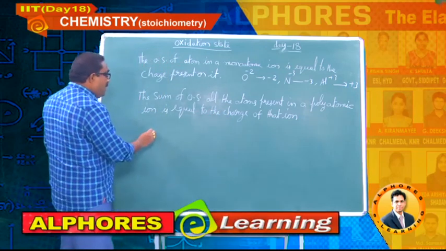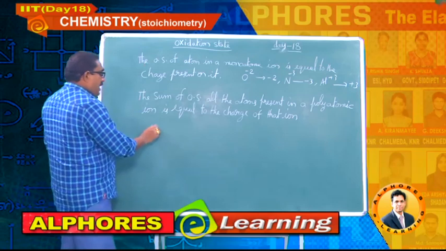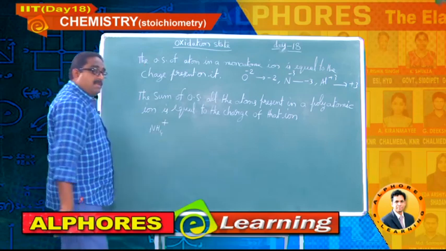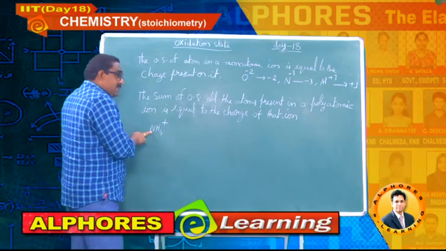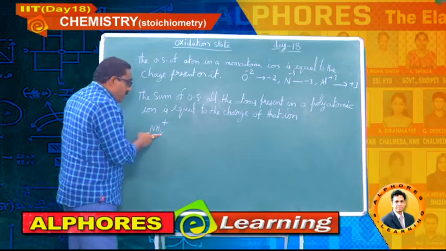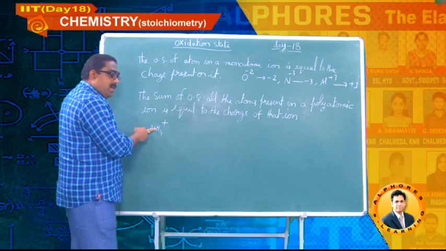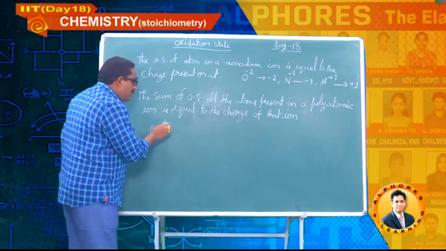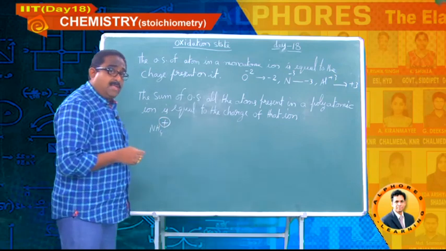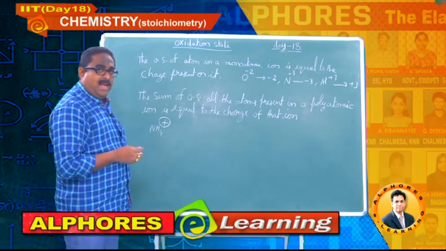Say for example, you can take the ammonium ion: the oxidation state of nitrogen plus 4 times the oxidation state of hydrogen should be equal to the charge of the ion, which is +1. That is the meaning, students.